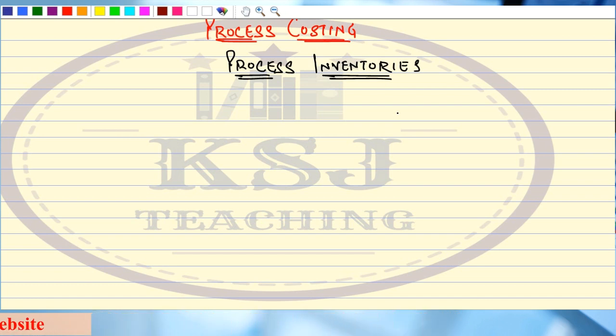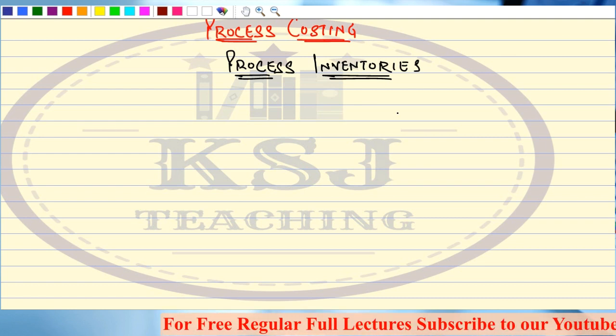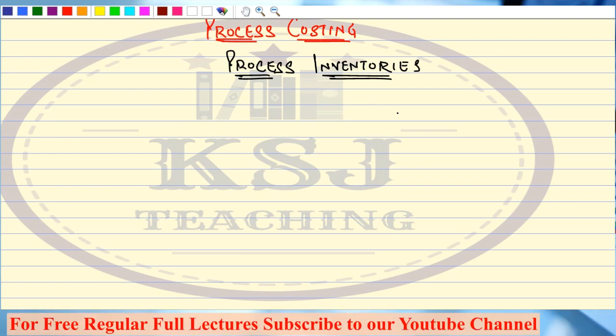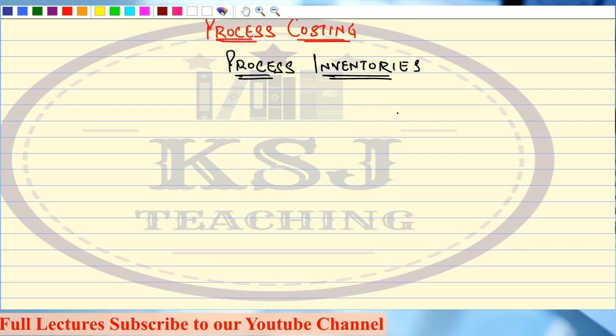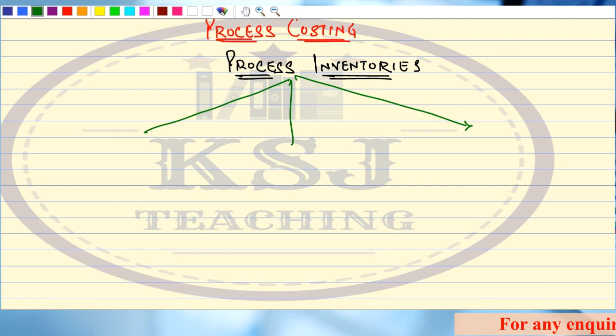Think from the viewpoint of a manufacturer. You are manufacturing some pen or some t-shirt, some mobile phone, anything. You will always have three types of inventory. Sir, what are those three types? What are the three types of inventory that we will have?